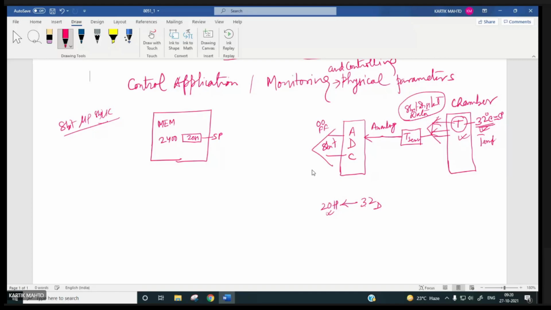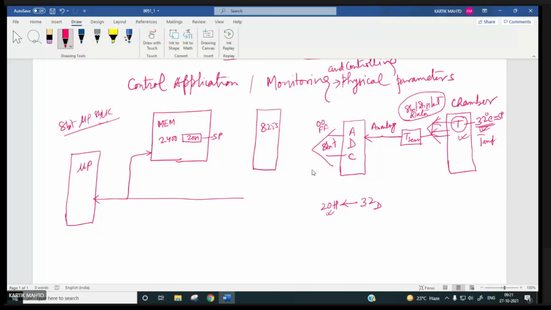Now here we have the microprocessor. The microprocessor will be interfaced with memory, right? And how will it be interfaced with the ADC? You need an 8255 for this, right?